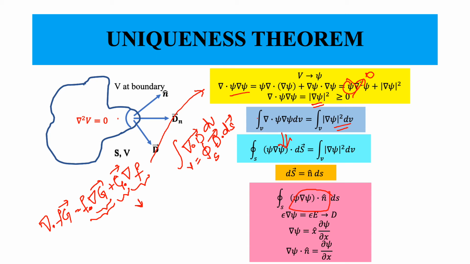If you recall, del psi is essentially proportional to the electric field. There is a minus sign here somewhere, but it is not really important to us. What is important is that del psi is proportional to E. If you remember, E was equal to minus del V, and del V is nothing but del psi. So minus sign is not important, we are just taking E.